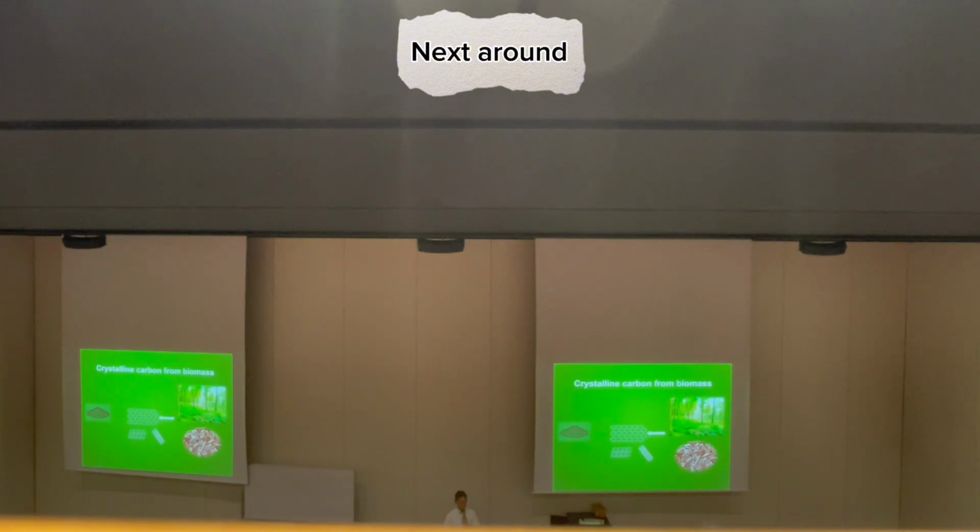Based on this knowledge and technique, our purpose is also to try to make high crystalline carbon material from woody biomass.